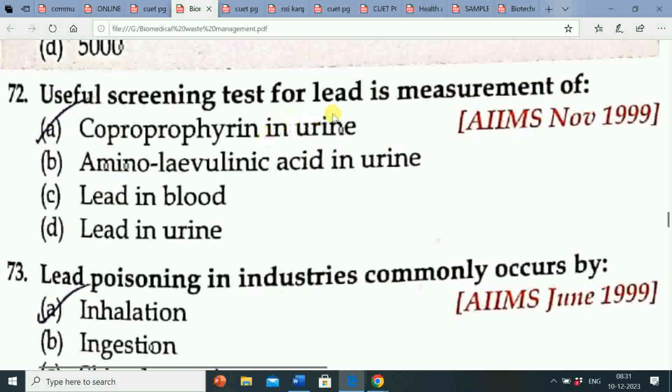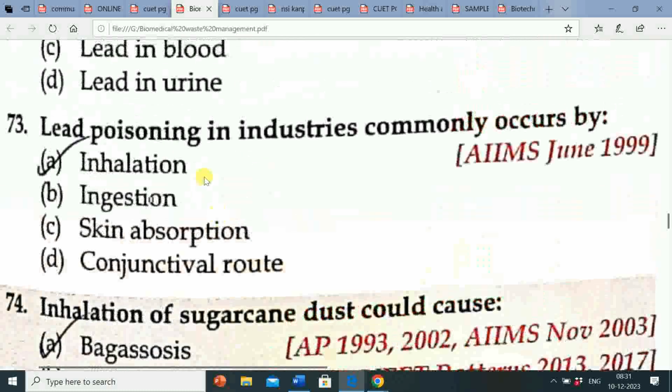Next question, a useful screening test for lead is measurement of: option A, coproporphyrin in urine; option B, aminolevulinic acid in urine; option C, lead in blood; option D, lead in urine. The correct answer is option A, coproporphyrin in urine. So a useful screening test for lead is measurement of coproporphyrin in urine.